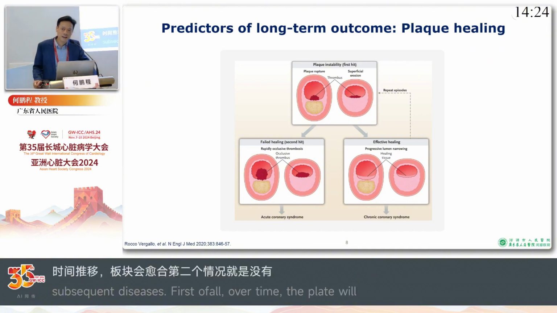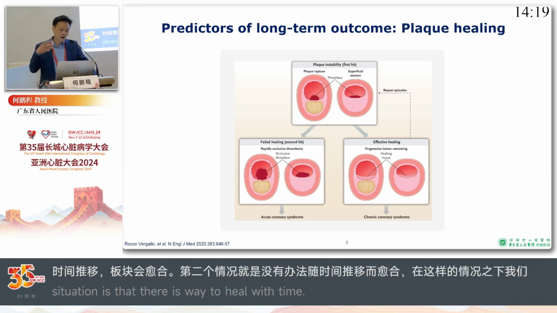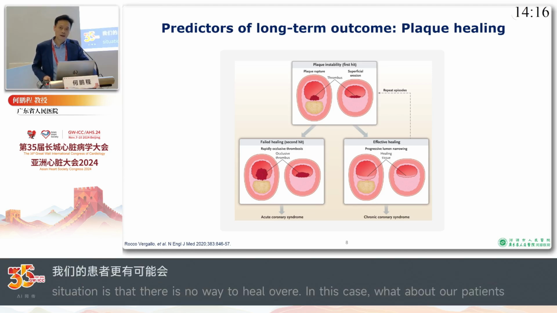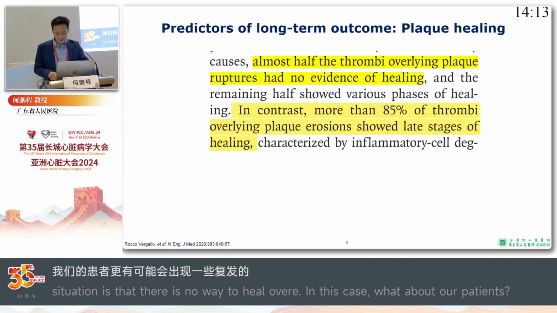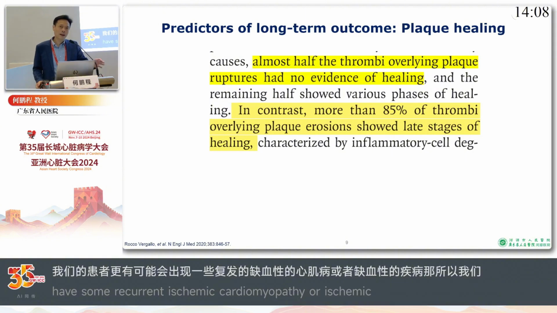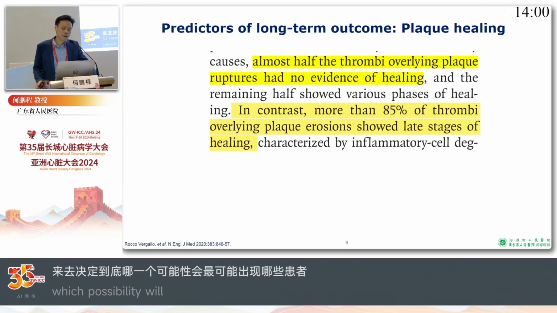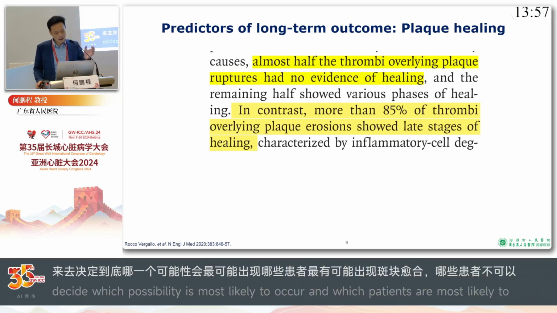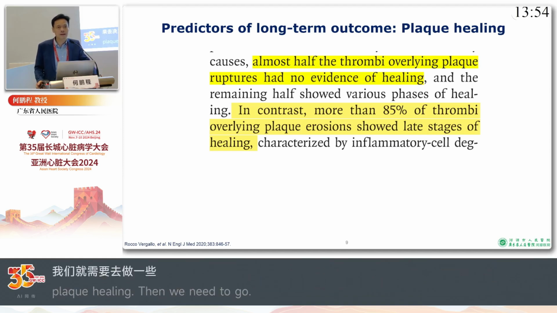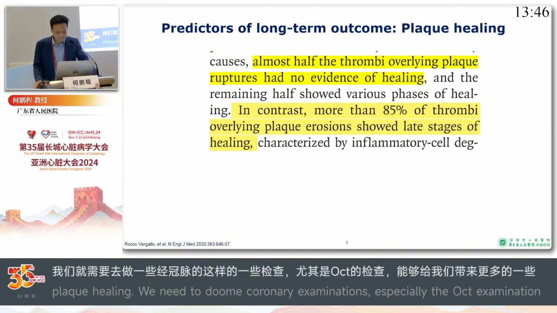In this case, the patient is more likely to have a recurrent ischemic event if the plaque fails to heal with time. So how can we determine which plaque is more likely to heal and which one is not? Now we have lots of intracoronary imaging tools like IVUS, especially OCT, which can provide detailed information about the plaque with very high resolution images.